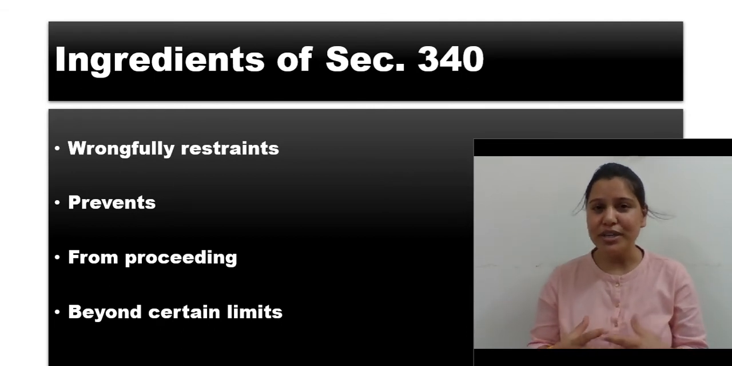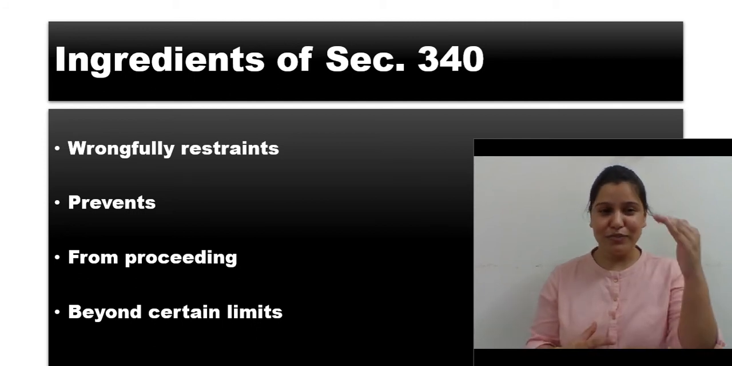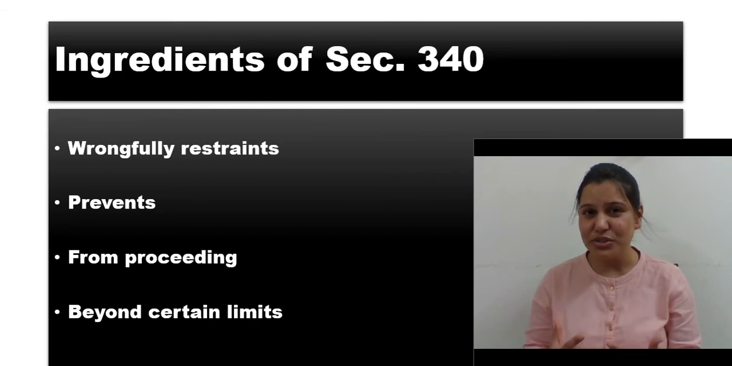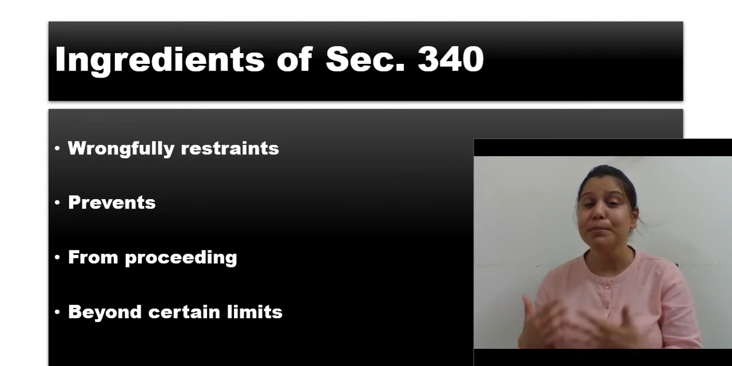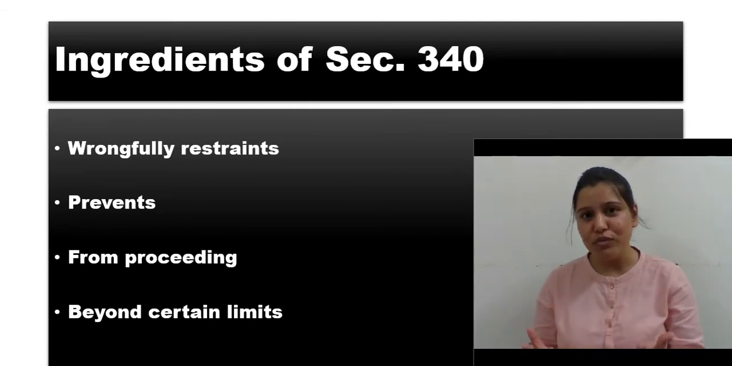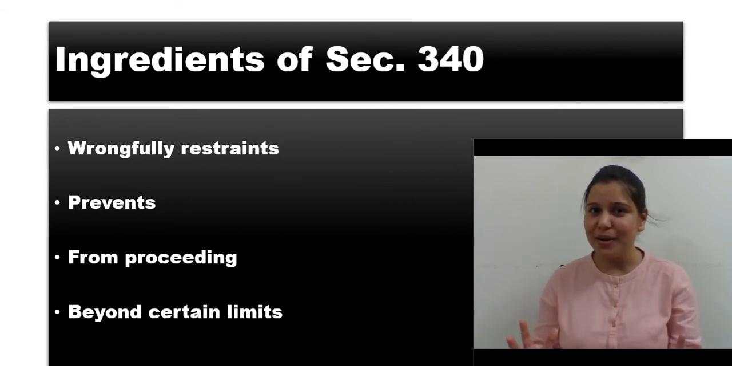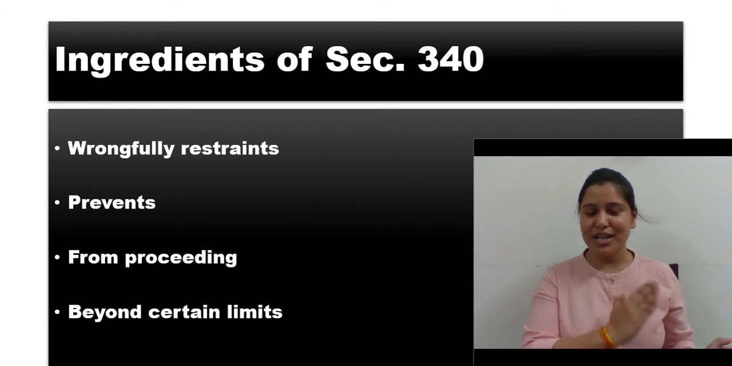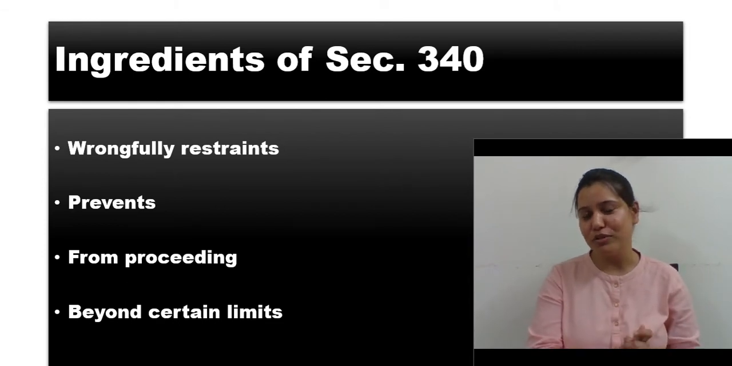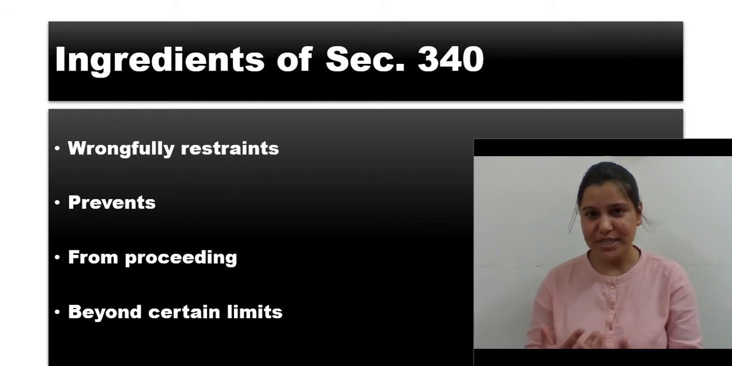So the first one is wrongfully restrains and prevents. We'll read all the ingredients together. Prevents from proceeding beyond a certain limit. That person is not allowed to move beyond that certain limit. Is that clear? Of course, as soon as we have seen the example under wrongful restraint, this must have become easier for you to understand.